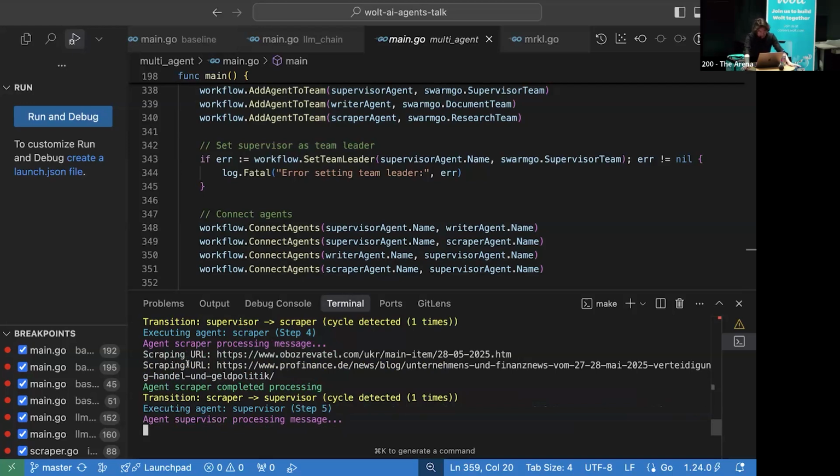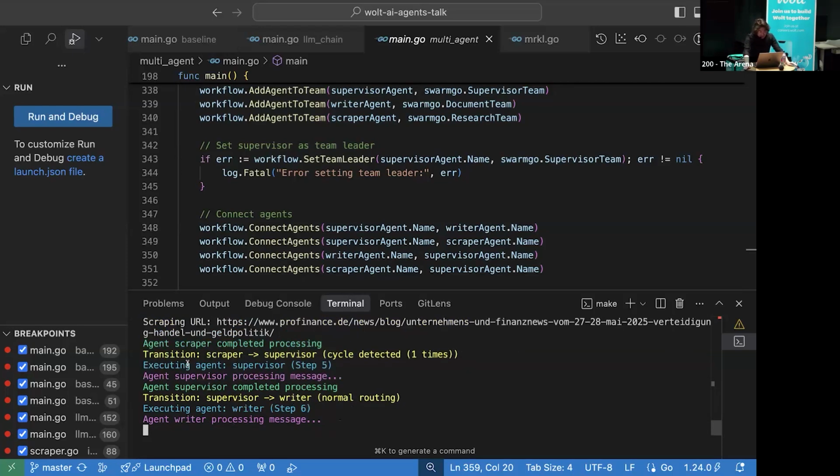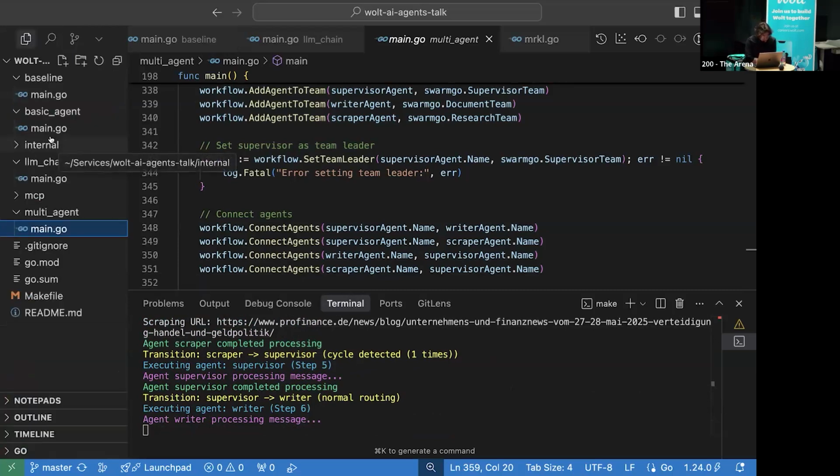Okay. Now Scraper returned this data to the supervisor, and the supervisor should send this data to the writer, and the writer should create a file for us with a summary of everything that was scraped from the web. And now we got to the writer processing some message. Let's see what's going to happen. We should see here that it's creating a file and writing to it a summary of all the news that it got. Yeah, it takes too much time, actually.